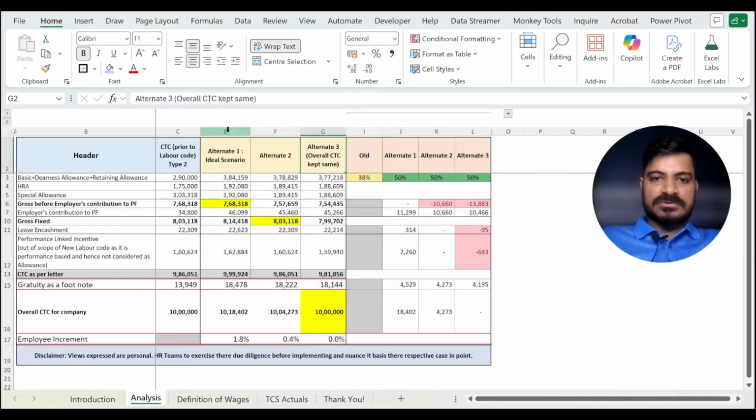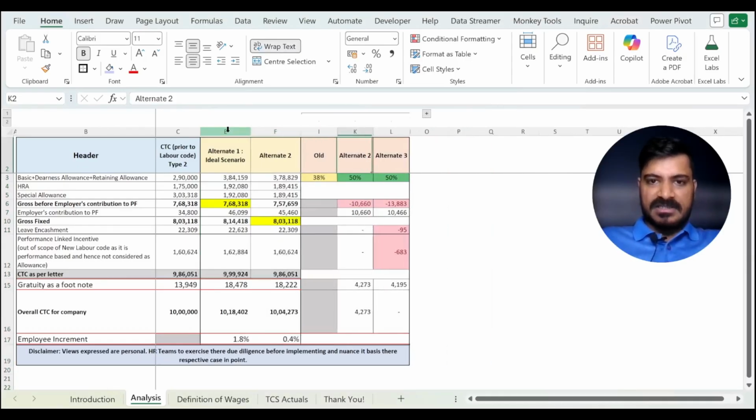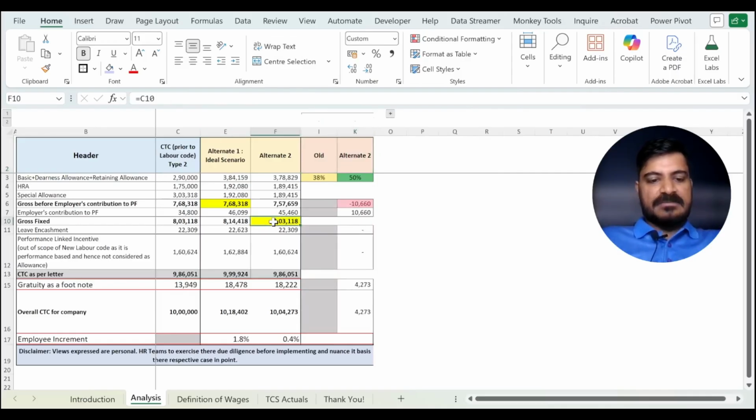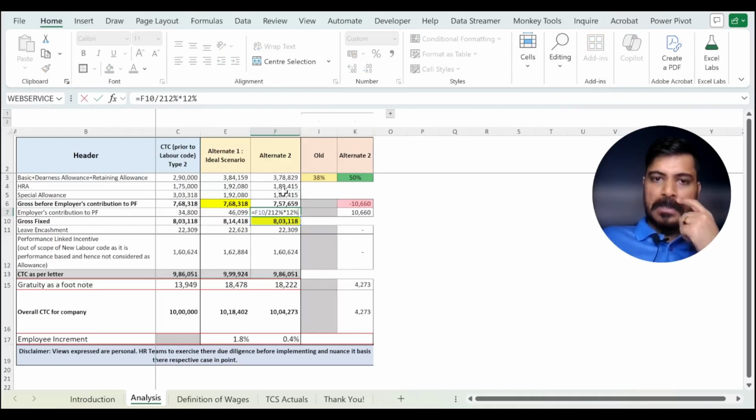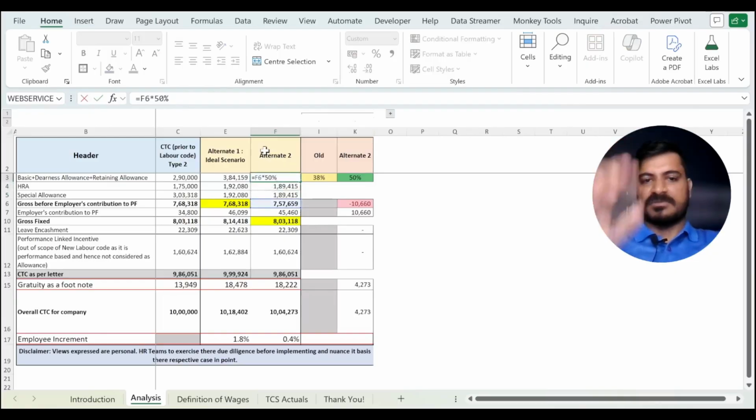In alternate 2, the organization is keeping the gross fixed constant, and hence 803,118 is kept the same amount as before the regulation. Now everything else is back calculated. Here the number for employer's contribution to PF is back calculated using 212% and multiplying it by 12%. Similarly, this number is divided by A minus B, and then you have the rest of the numbers which are fitting the bill of 50%.